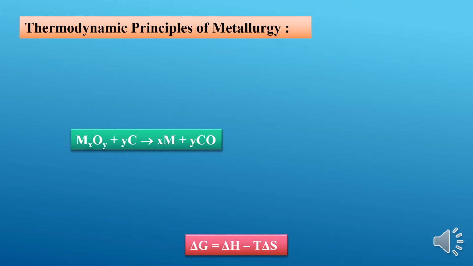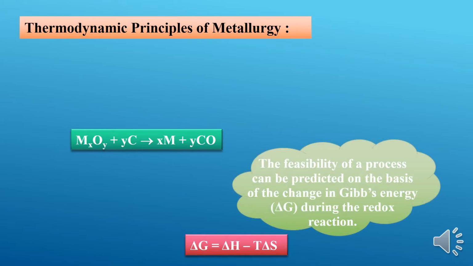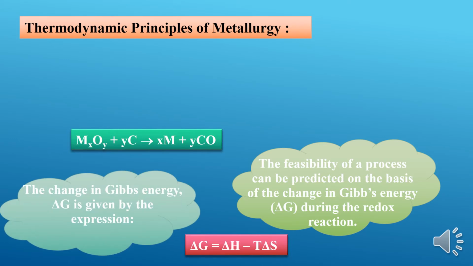If you want to understand the feasibility of the reaction, you can use the Gibbs free energy change. So with the help of Gibbs free energy change, delta G is given by delta G equals delta H minus T into delta S. We have studied in PUC first year that the Gibbs free energy equation is given by G equals H minus TS. And if you want to know the change in the Gibbs free energy of a particular reaction, it can be understood by using the equation delta G equals delta H minus T delta S.